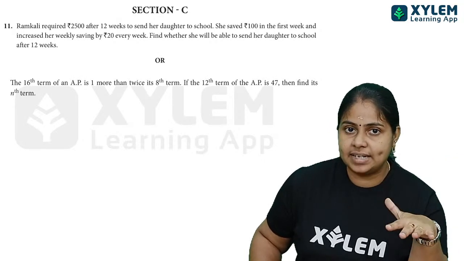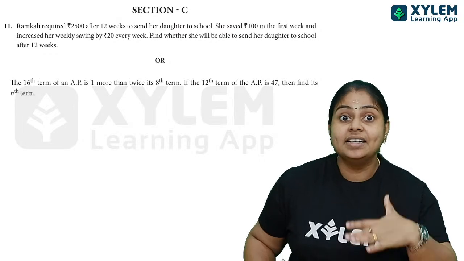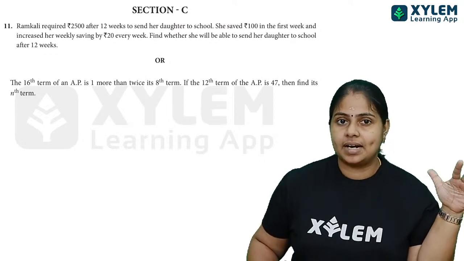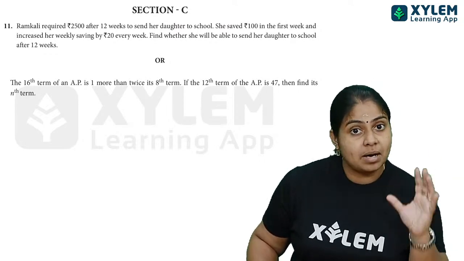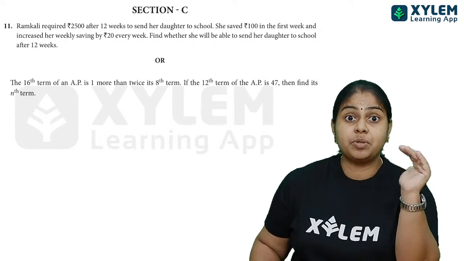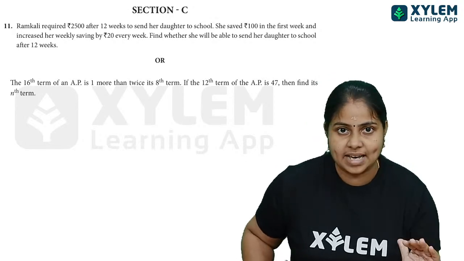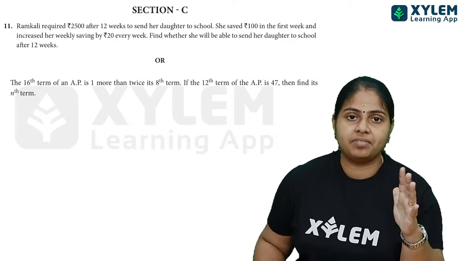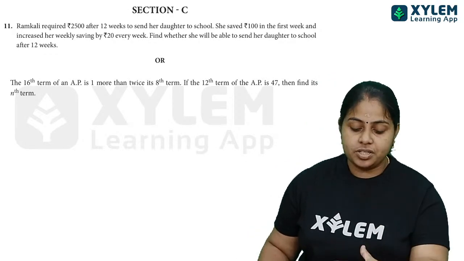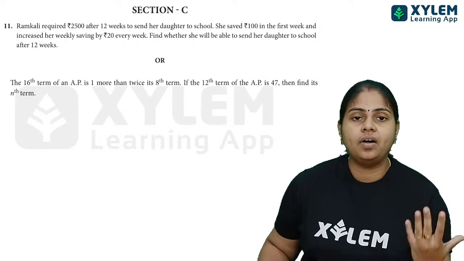നമ്മുടെ portionsൽ delete ചെയ്താണ്. പക്ഷെ this type of question, this is actually direct question ആണ്, AP യുടെ question ആണ്, sum to n terms കാണാനാണ്. പക്ഷെ sum to n terms ന്റെ twisting questions you won't be getting for your exams. That is actually deleted from our contents. Okay, so this is an expected question for your exam.